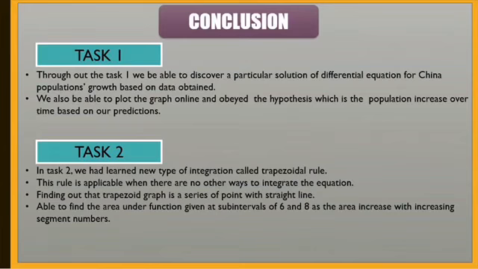The rule is applicable when there are no other ways to integrate the equation. We found out that a trapezoid graph is a series of points with straight lines. We were able to find the area under the function given at subintervals of C and A, as the area increases with increasing segment numbers.